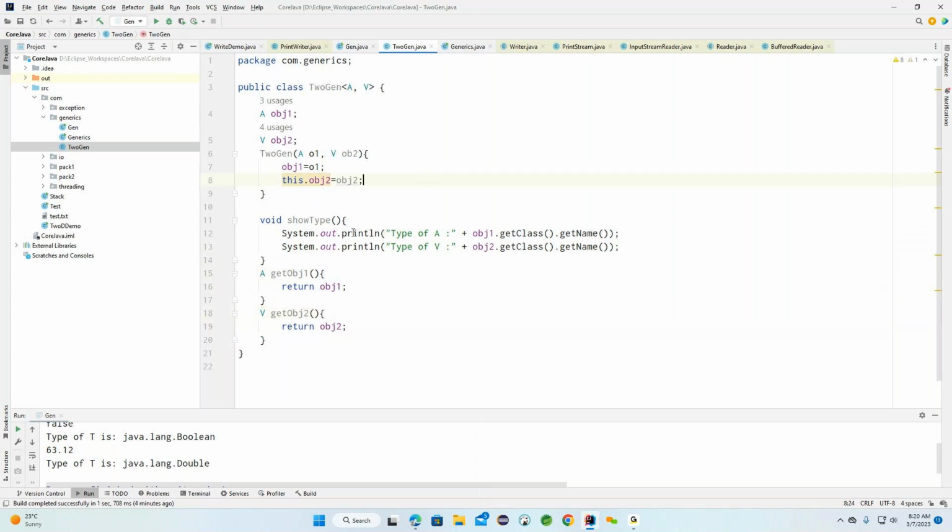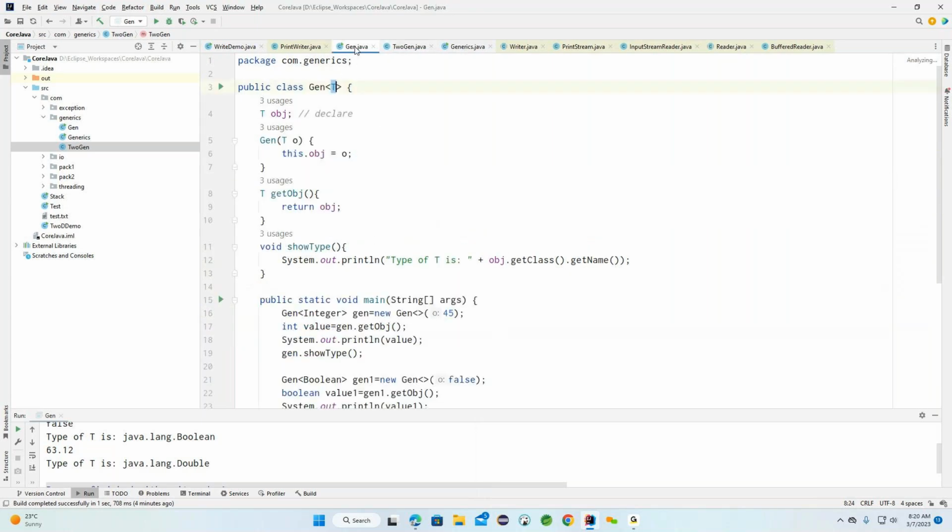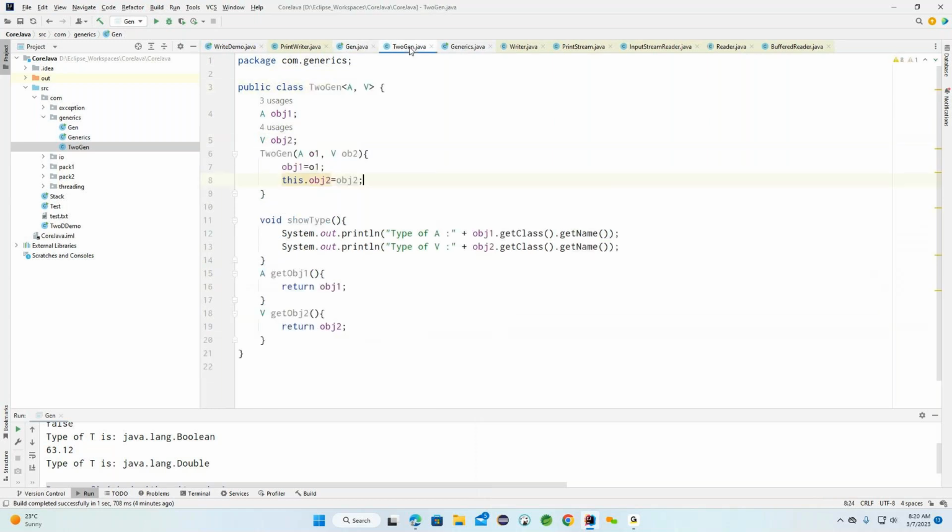Now we created the two parameterized example. Here you can see earlier we discussed the single parameter called type. Now we come up with two parameters. In place of this particular T, now I come up with A, so that we can use any character. There are no restrictions here. This is what we need to understand here.